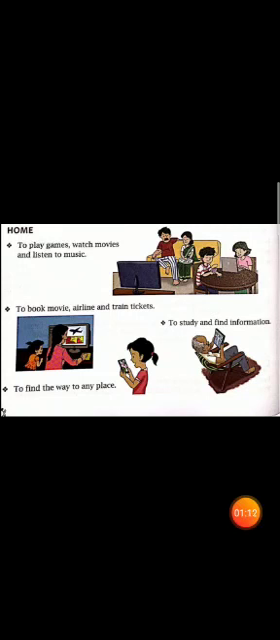Now children, at home we use computers for playing games. We also use computers for watching movies. You also must have seen your parents or your elder brother and sister booking tickets online for trains or airlines. Second, you must have used computers to study or find out any information regarding any of your project work. Lastly, you must have used computer to find the way to any place, which simply means using Google Maps or finding routes on computer.